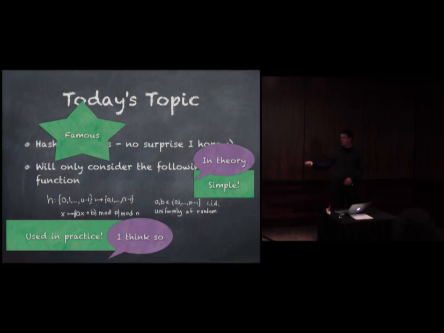I never talk to anyone who uses anything in practice, so it's what I've heard. And when I say it's simple in theory, actually, if you want to implement it, then maybe it's not so simple, because if you have large keys, then you have to consider multiplication overflow, and then it gets kind of complicated. But I still think it's a nice and fundamental thing. So it's still famous, right?